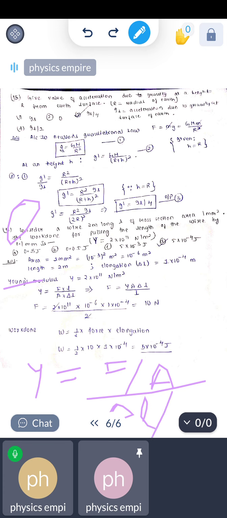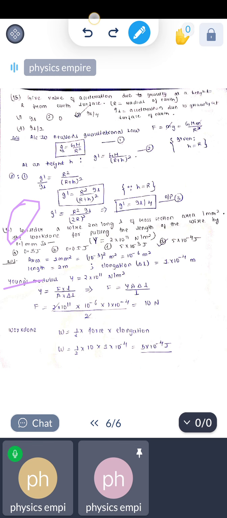On putting all the values in the formula, we get force as 10 Newton. After getting the force, the work done equals half force into elongation, where elongation is delta L. On substituting the values, we get work done as 5 into 10 to the power minus 4 joule, which is option number 4.